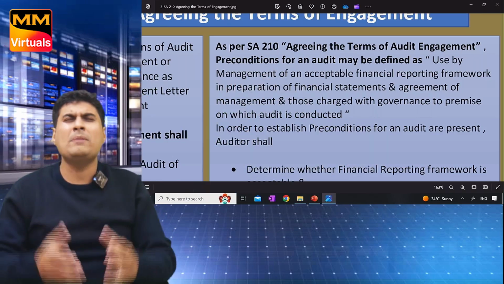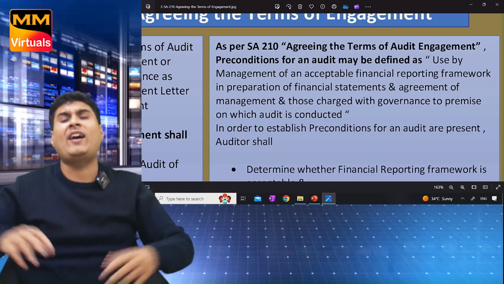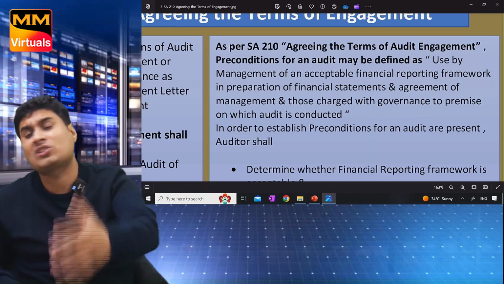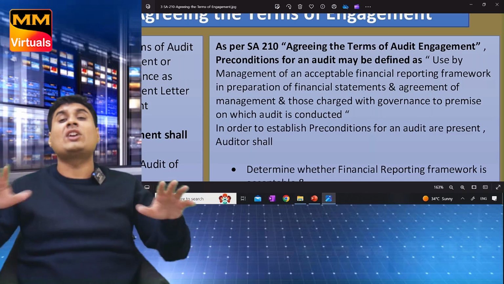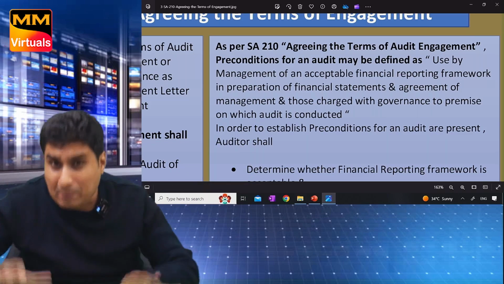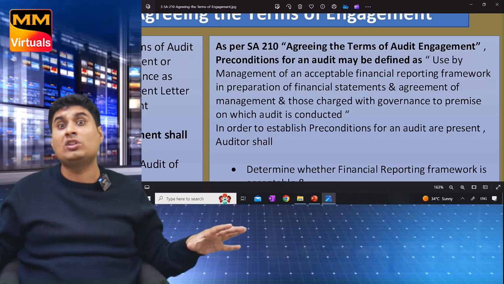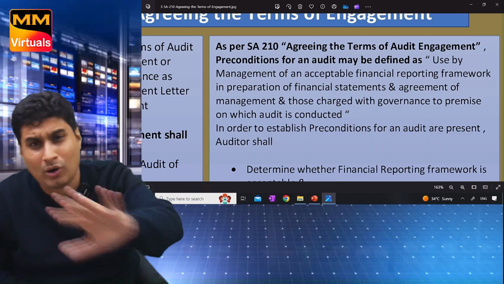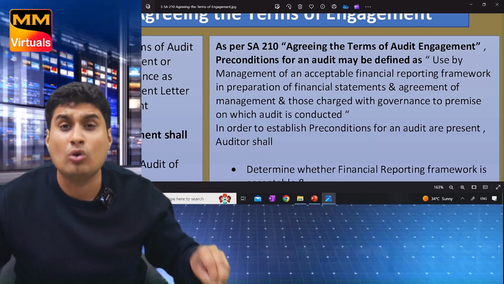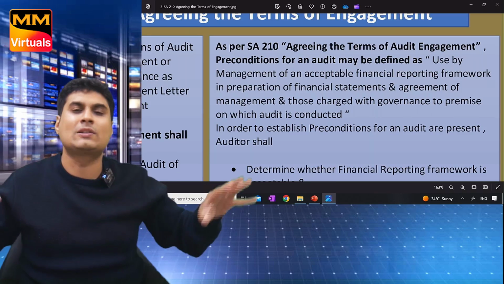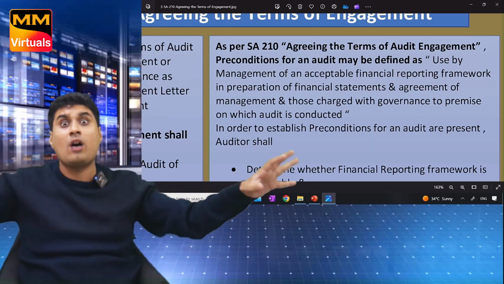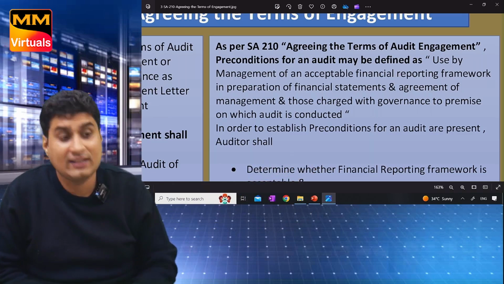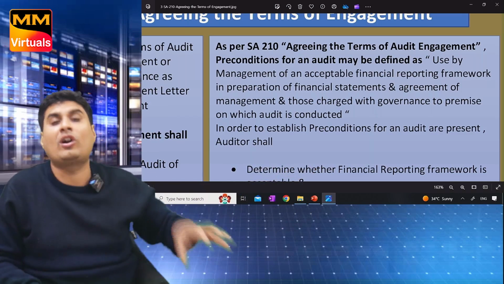Use by management of the applicable FRF for preparation and presentation of financial statements. We will tell management, you have to follow Schedule 3. Are you preparing financial statements as per Schedule 3? We are like, you prepare, otherwise we will not do the audit. Our work is to do audit and not prepare. In small firms, the auditor only prepares and he only checks. But that is wrong. In Big Four, it doesn't happen. This book is fully written as per real audit, Big Four audit.